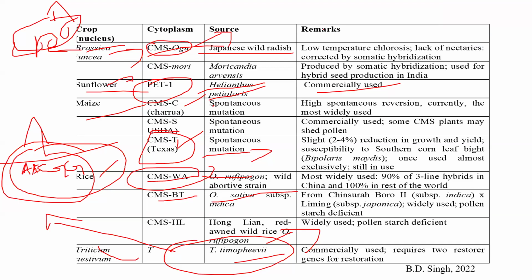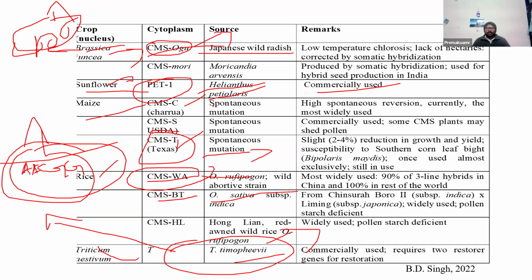Understood? First you have to decide the inbreds, then select the hybrid combination. I have already discussed how to choose the parents. Based on several evaluation methods, you have to decide which inbred combination is giving better heterosis. Then after that, for commercial seed production, you introduce male sterility systems into it. Then you do hybrid seed production.